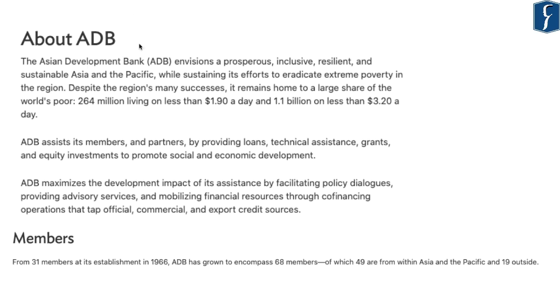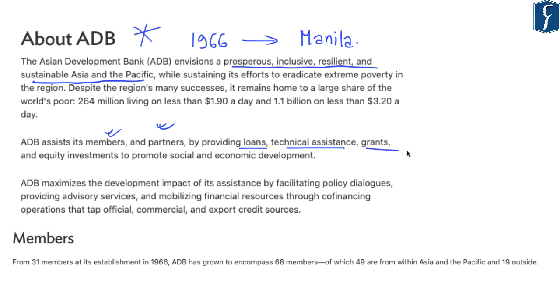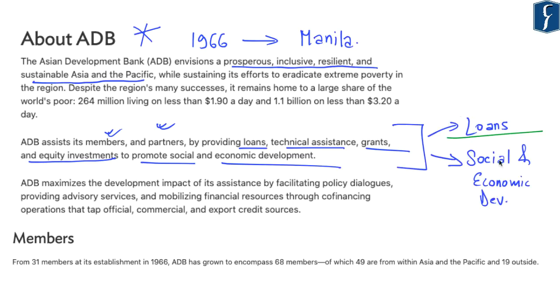So these are the different ways in which ADB intends to help India in the medium term. Now, since we are talking about ADB, it's also important to know about the Asian Development Bank. It was established in 1966 and it is headquartered in Manila in the Philippines. It envisions a prosperous, inclusive, resilient and sustainable Asia and the Pacific. Further, the ADB assists its members and partners by providing loans, technical assistance, grants, and equity investments to promote social and economic development. So basically, the ADB provides loans in order to promote social and economic development of the region.